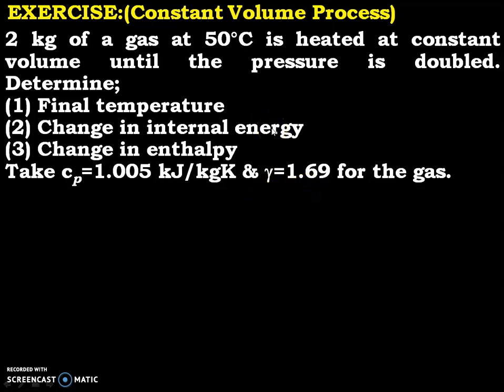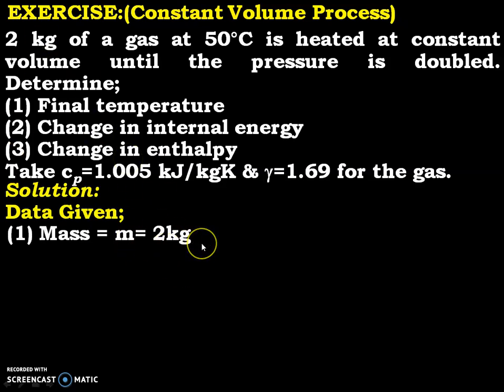So now let us understand the numerical first, and then we will try to solve. What they have told: 2 kilogram of gas is there, initial temperature is 50 degrees, and it is heated in a constant volume process until its pressure is doubled. So we can say P2 is equal to 2P1. But they have not given us P1. And we have to determine the final temperature, change in internal energy and change in enthalpy. So write down the data they have given.